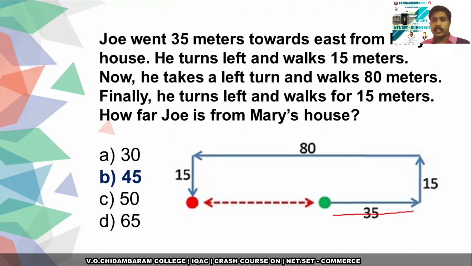So this is east, 35 meters. Then he turns left. So this is the left direction. Now the point is here. And walks 15 meters. Then he takes again left and walks for 80. And finally he turns left and walks for 50. So this is the end point.